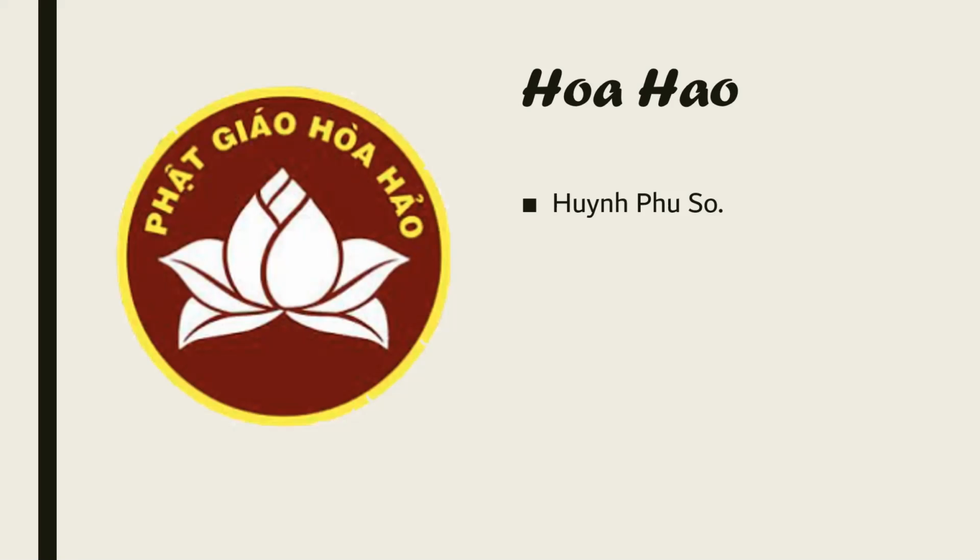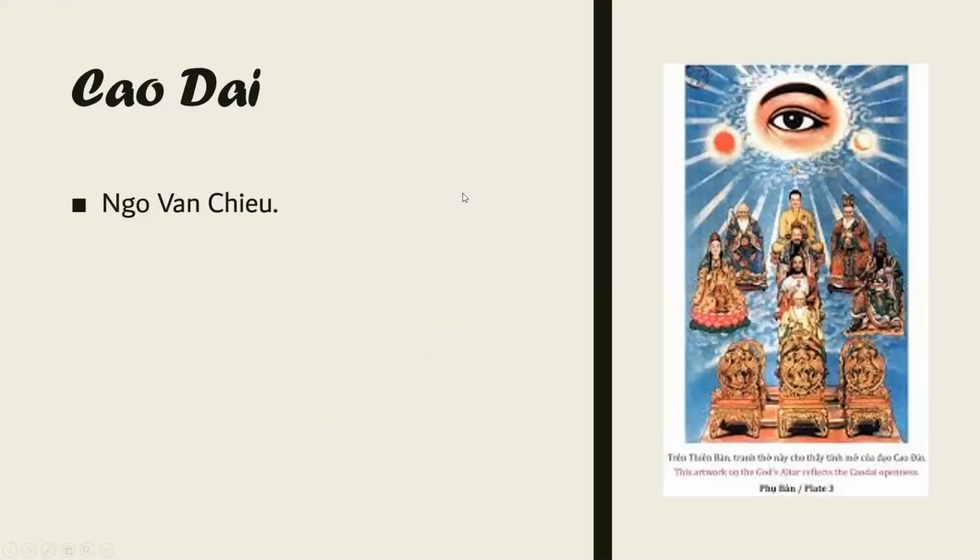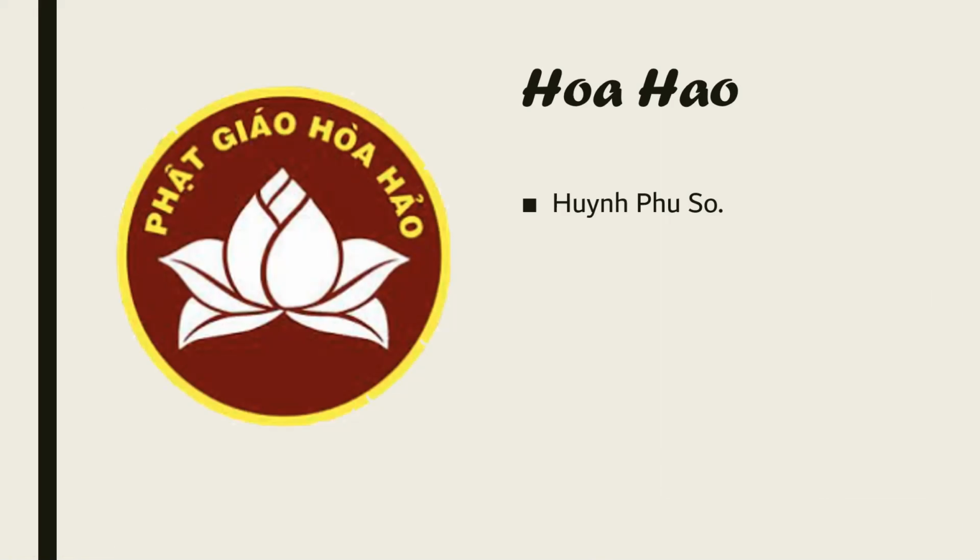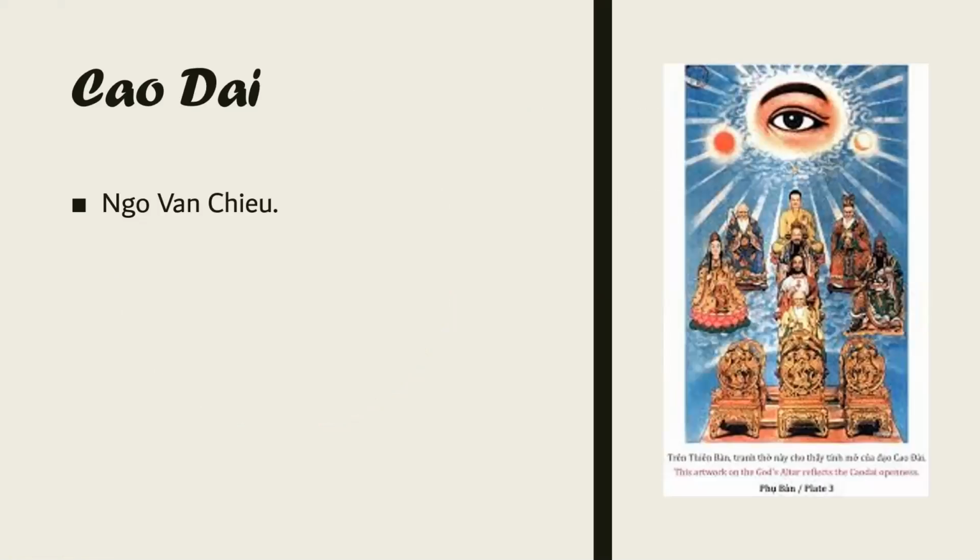Hoa Hao was formed in 1939 by the Buddhist reformer Huynh Phu So. It is one of the first groups to initiate armed hostilities against the French and later the Japanese. The other religion in Vietnam that has almost the same population as Hoa Hao is Caodaism.